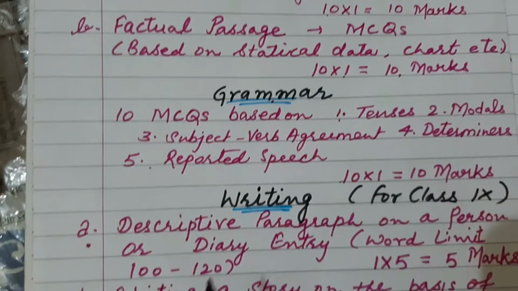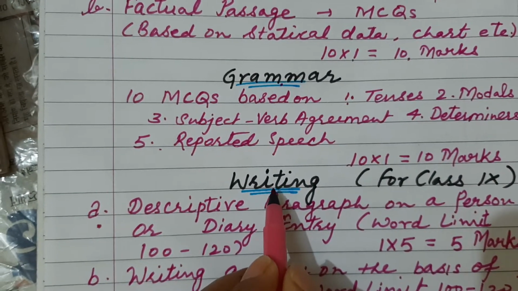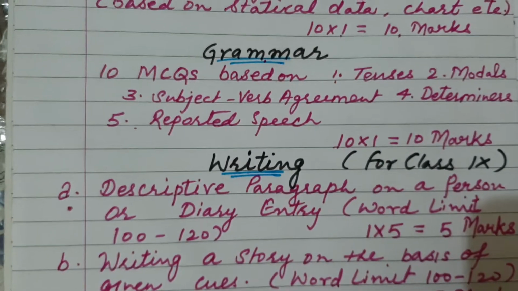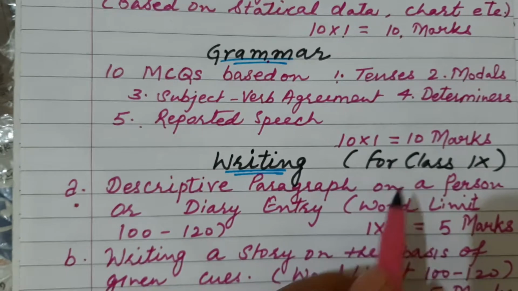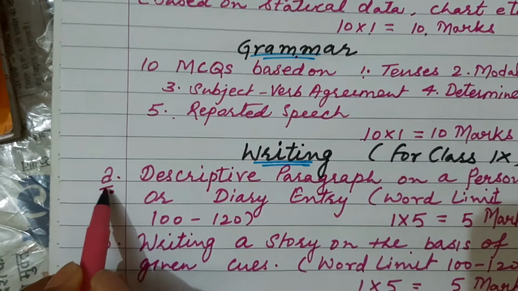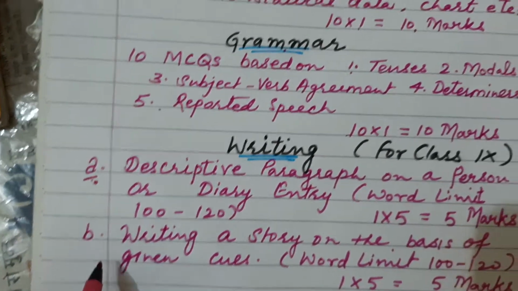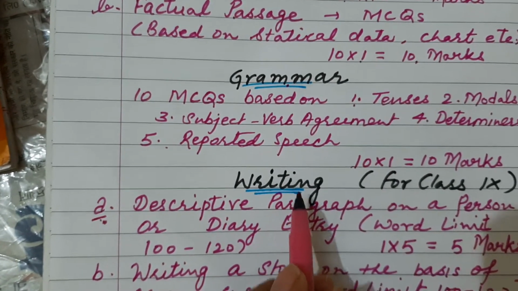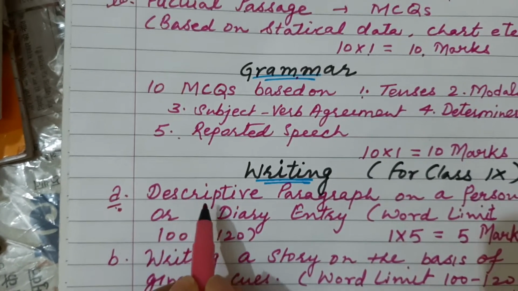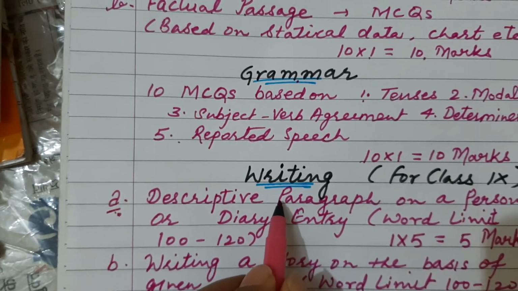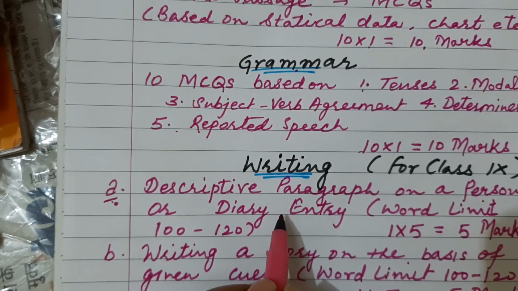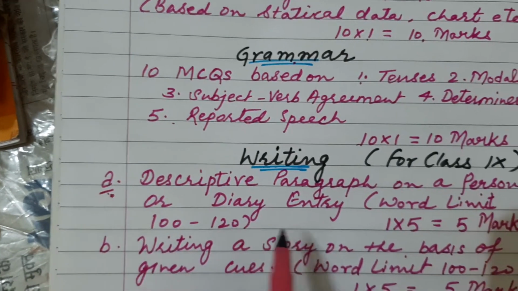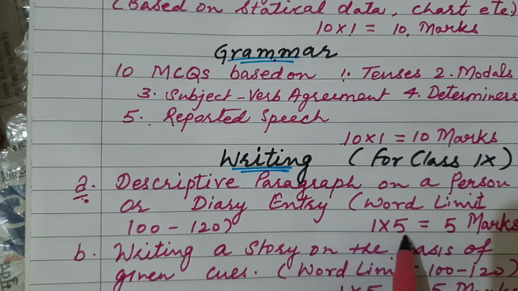Now further, writing section I will discuss for both. First I will discuss for class 9, then I'll discuss for class 10. If I talk about class 9, there will be 2 questions, question A and question B. Both will be for 5 marks, and total marks for writing section will be 10. In first one you will have to do 1 out of the descriptive paragraph or a diary entry. Right? The word limit will be 100 to 120, and the question will be for 5 marks.